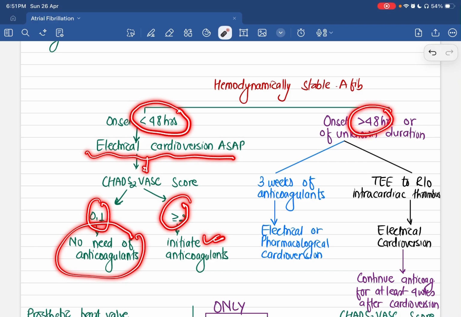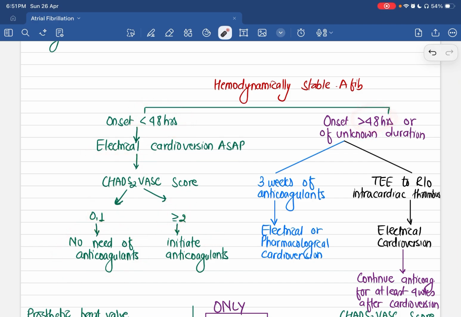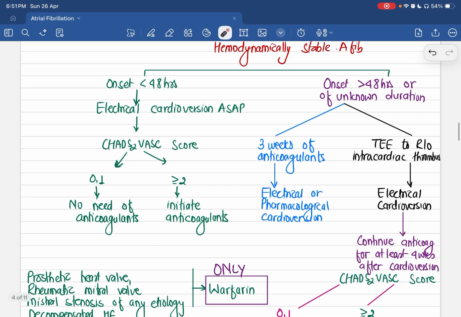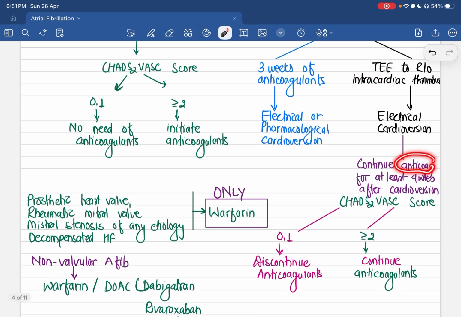And if the atrial fibrillation is lasting for more than 48 hours or of unknown duration, or we don't precisely know for how many hours or days the patient has been in atrial fibrillation, then we have two different options. We can go straight to transesophageal echocardiography to look for any intracardiac thrombus. If an intracardiac thrombus is not seen, the patient will have low risk of stroke or thromboembolic event. Then we can do electrical cardioversion straightforwardly, and after it, we continue anticoagulant for at least a duration of